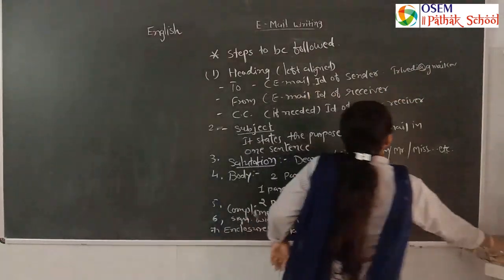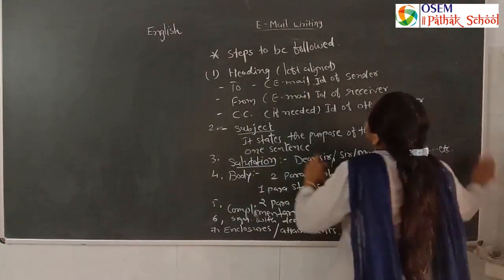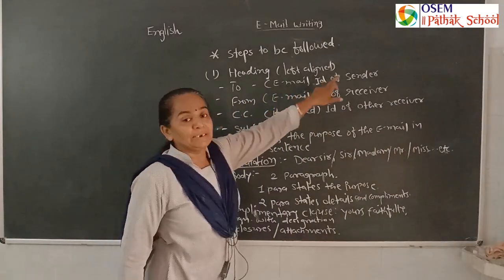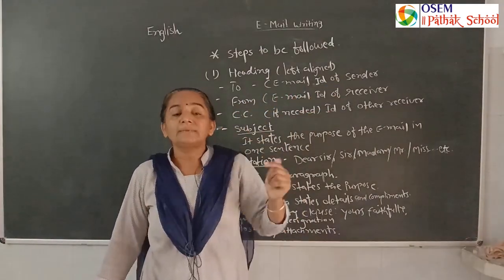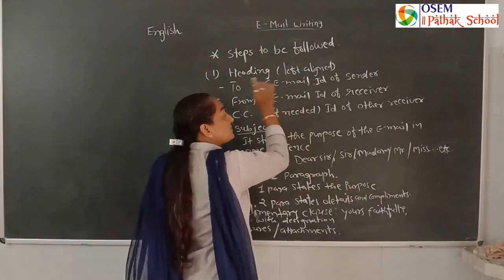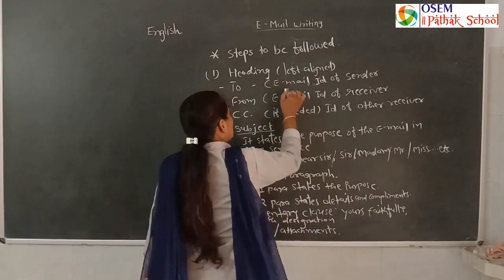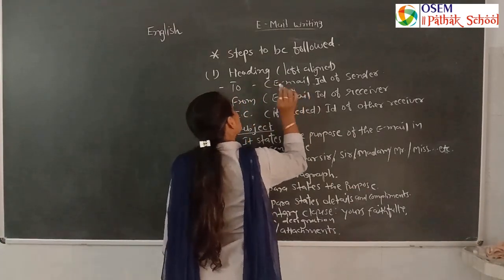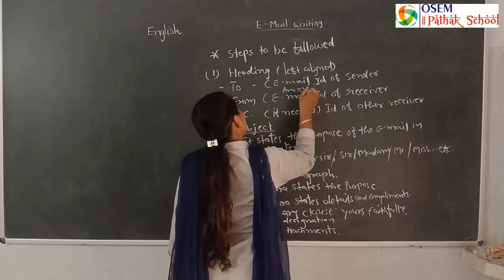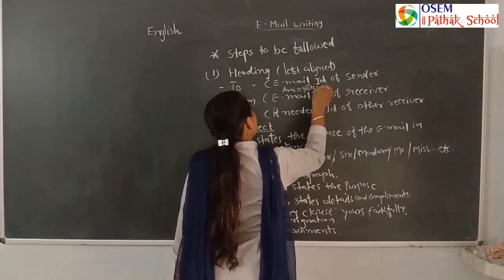Second thing, the email ID of the receiver. Suppose I want to write to my friend, so here I write the address of my friend. So I write Ami123@gmail.com.